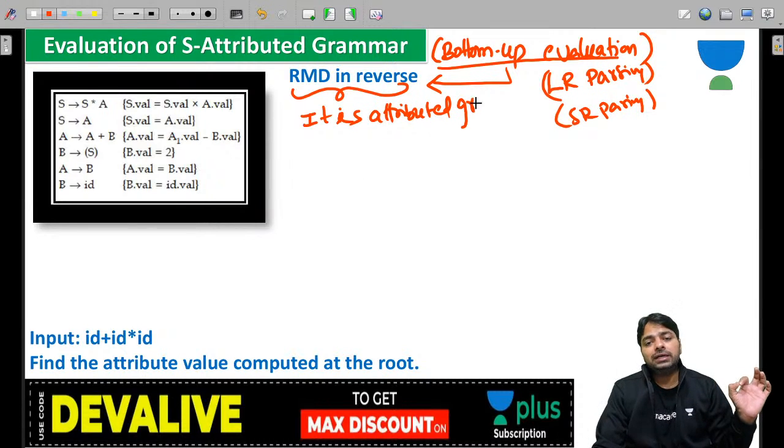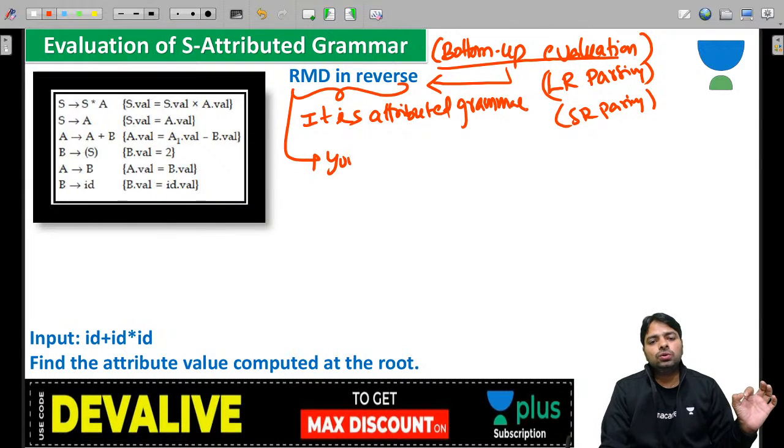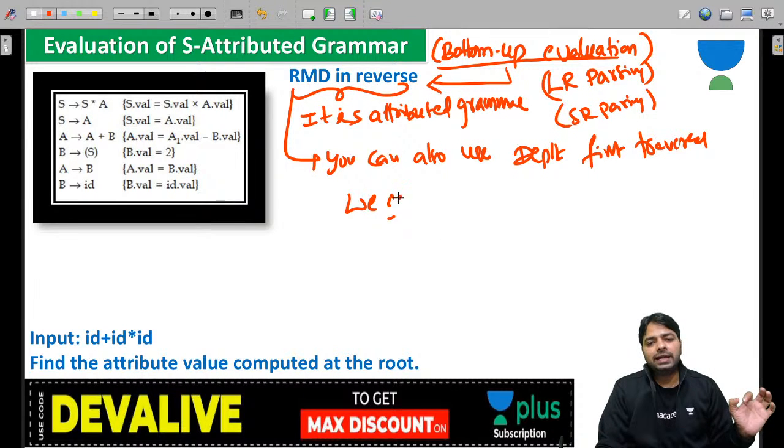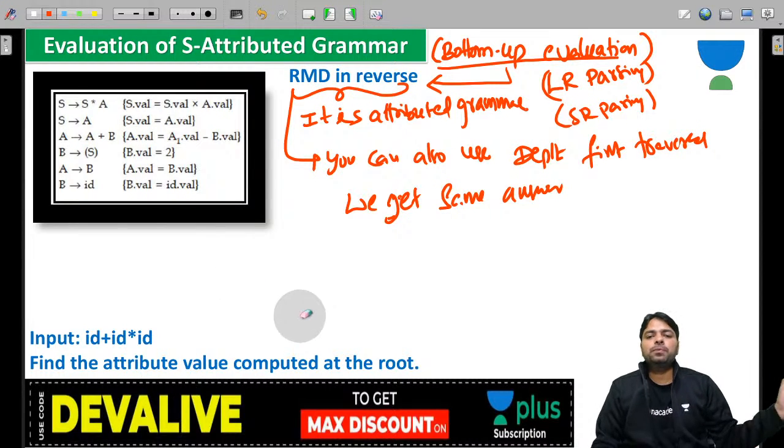Instead of RMD in reverse, you can also use the depth first. You will get the same answer. But I am going to prove it now, guys.